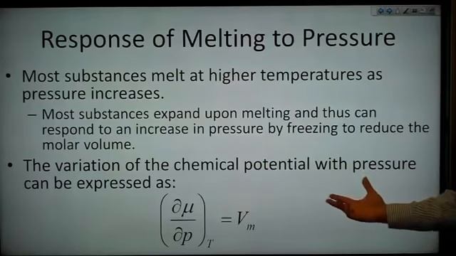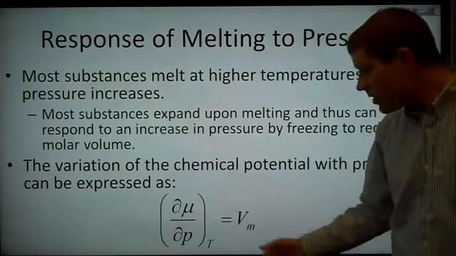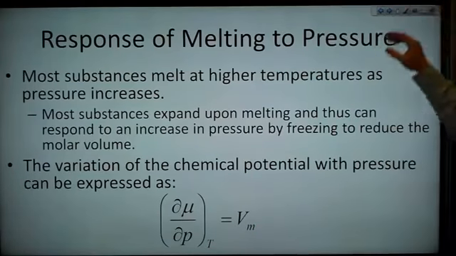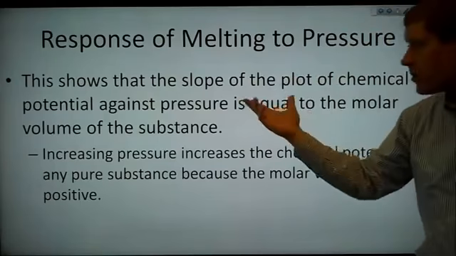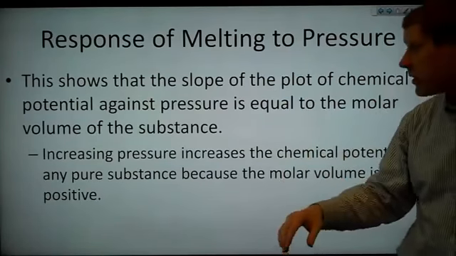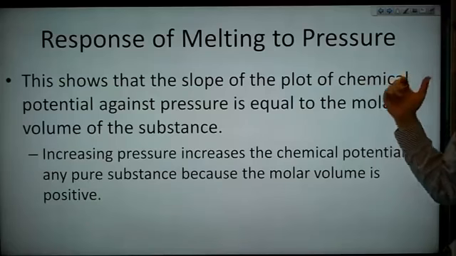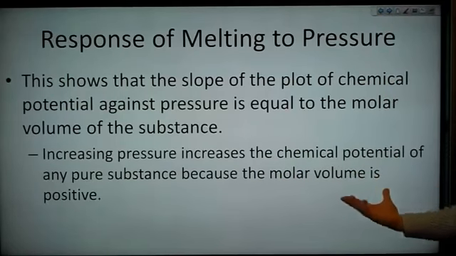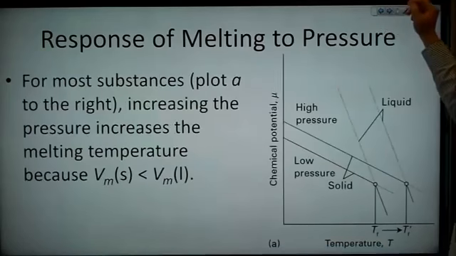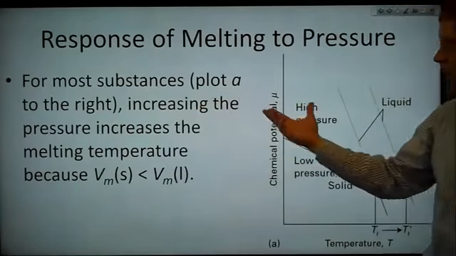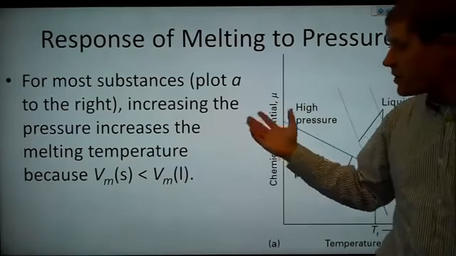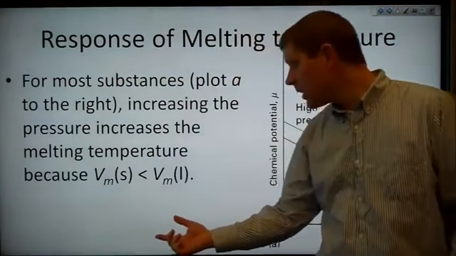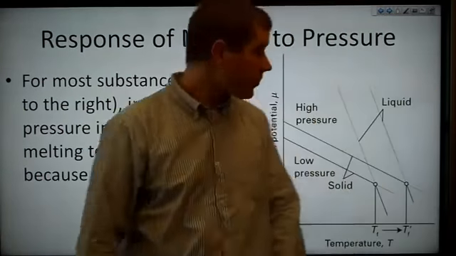The variation in the chemical potential with pressure can be expressed like this: del mu, del P at constant temperature is equal to the molar volume. This shows that the slope of the plot of chemical potential against pressure is equal to the molar volume of the substance. So increasing the pressure increases the chemical potential of any pure substance because the molar volume is positive. For most substances, which is this plot here, increasing the pressure increases the melting temperature because the molar volume of the solid is less than the molar volume of the liquid.